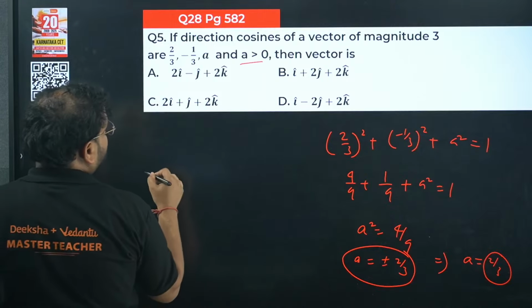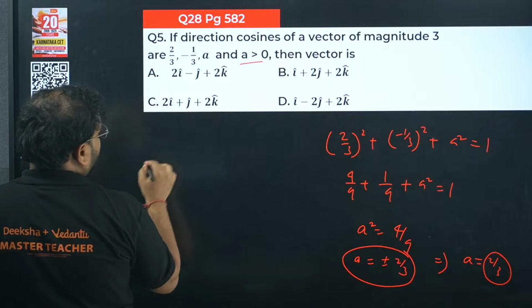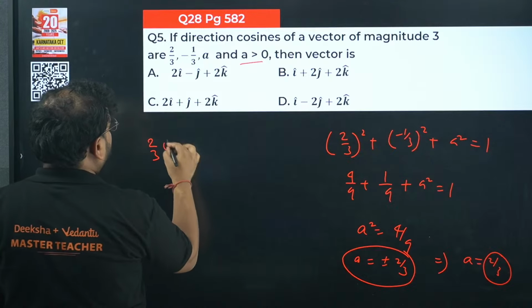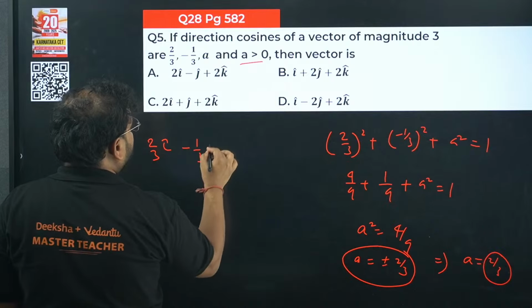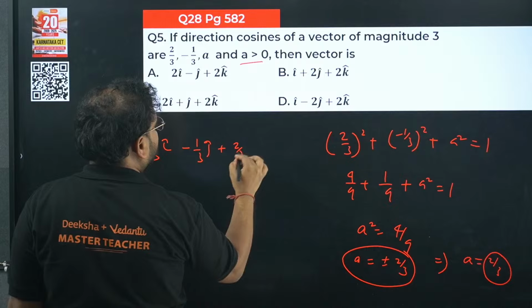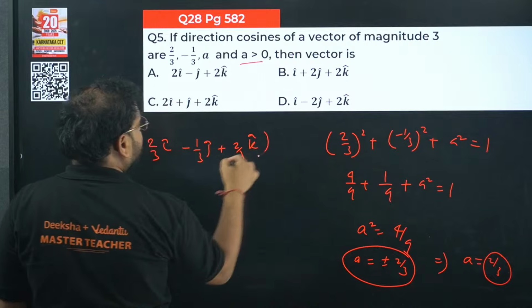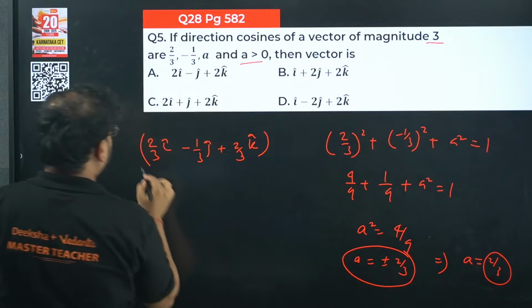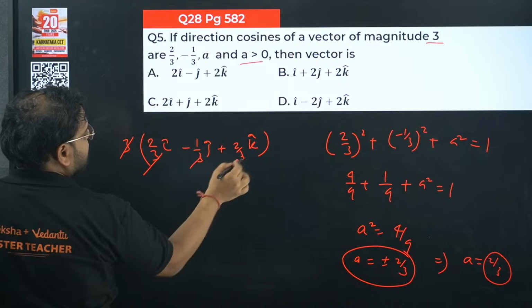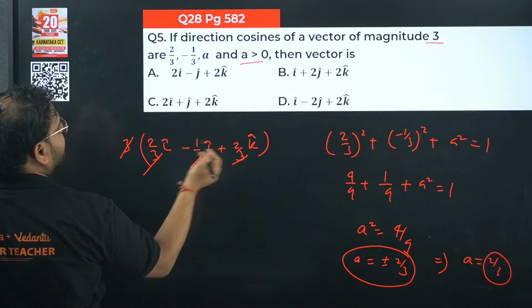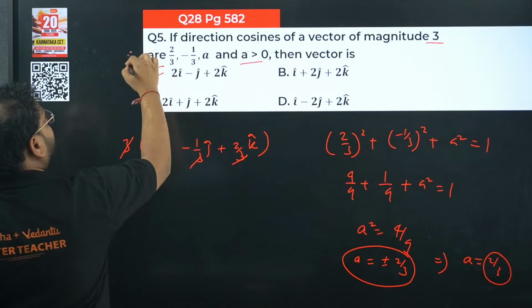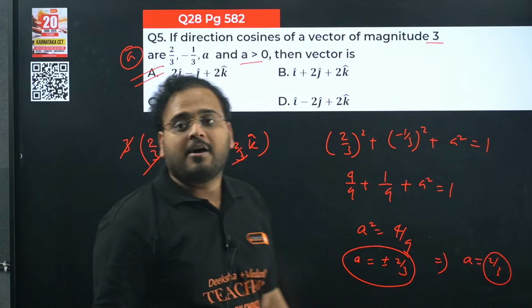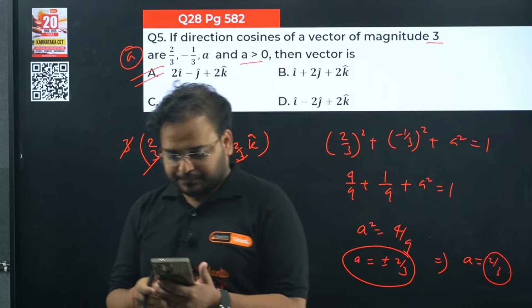If you write it over here, the unit vector, what are you going to get? 2 by 3 i cap minus 1 by 3 j cap and 2 by 3 k cap. This is my unit vector, and the magnitude is given as 3. So multiply 3 over here, it cancels. 2i minus j plus 2k. Option A is the right choice. Fifth one is option A.